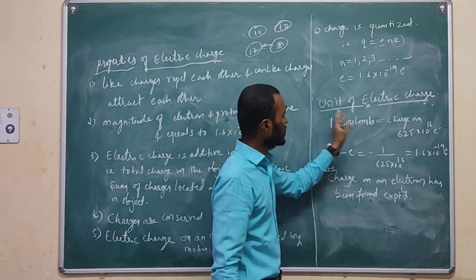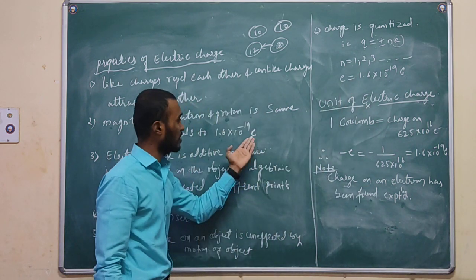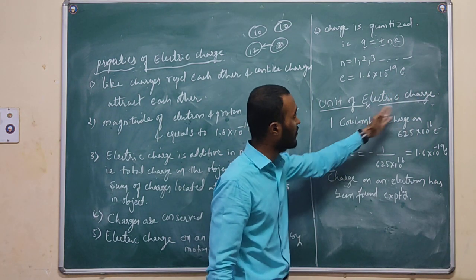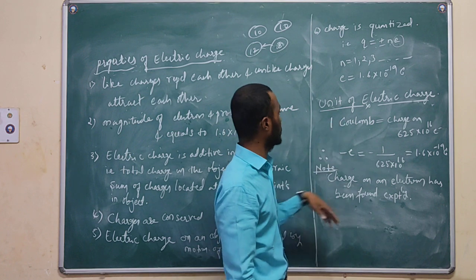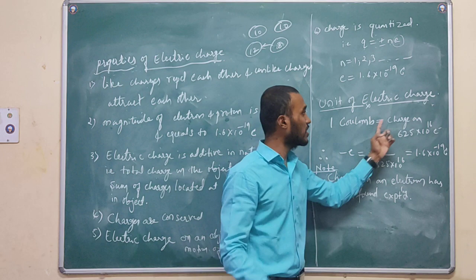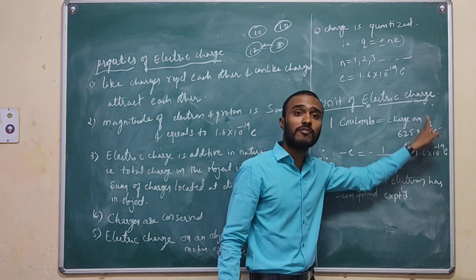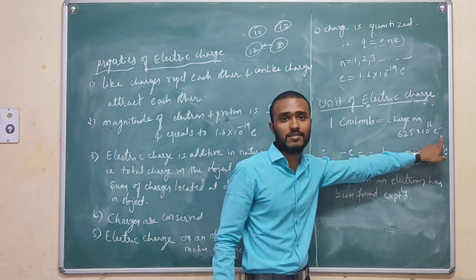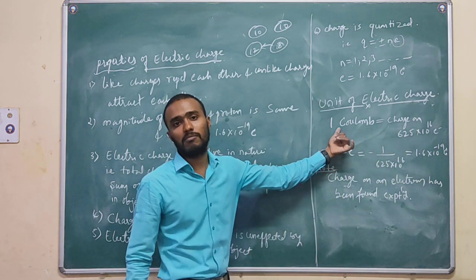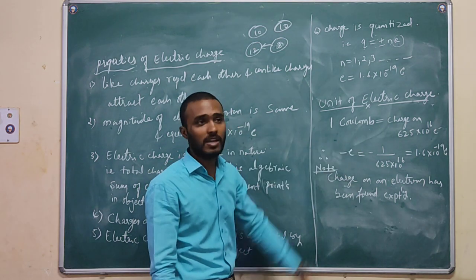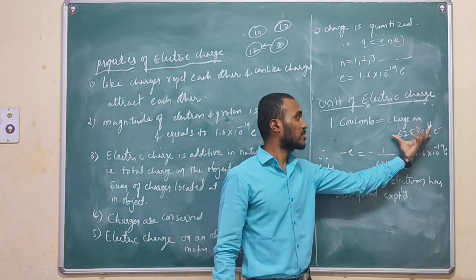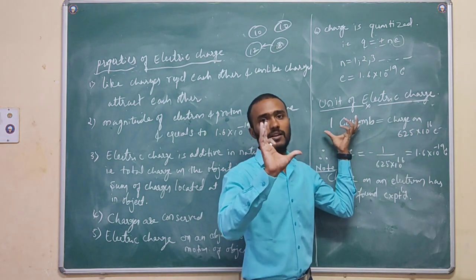And finally, as I said here, the value is written in coulomb. Coulomb is nothing but the unit of electric charge. So 1 coulomb is nothing but the charge on 6.25 times 10 to the power of 16 electrons. This much quantity of electrons becomes 1 coulomb, right? Coulomb is the name of the scientist. He made this standard unit. This much of electrons is equal to some standard. This is a basic